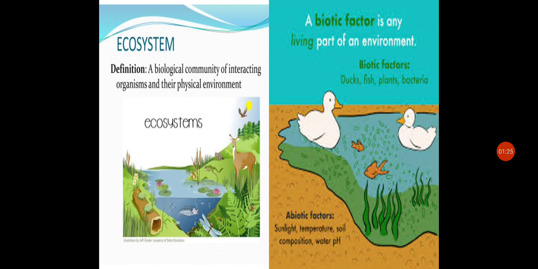The self-sufficient unit of an environment that is formed as a result of interactions between its biotic community and the abiotic components is known as an ecosystem. A pond, a lake, and a forest are examples of natural ecosystems. Ecosystems may also be artificial, for example, an aquarium. So here you are watching on your screen that biotic factors here are ducks, fish, plants and bacteria. Abiotic factors are sunlight, temperature, soil composition, water and pH.